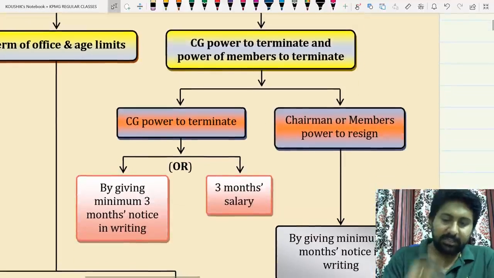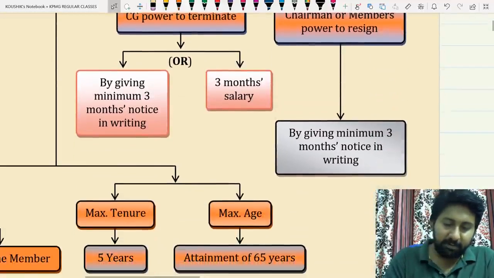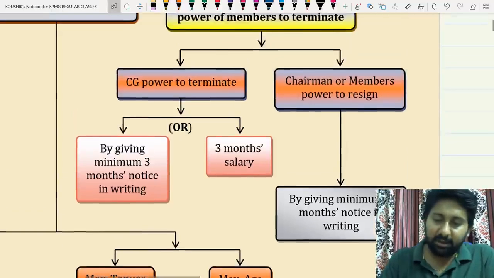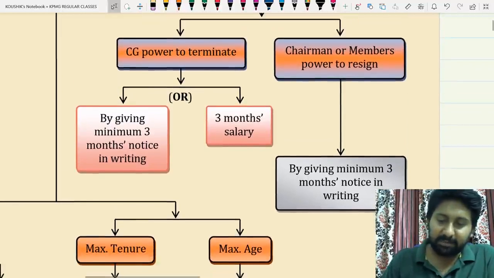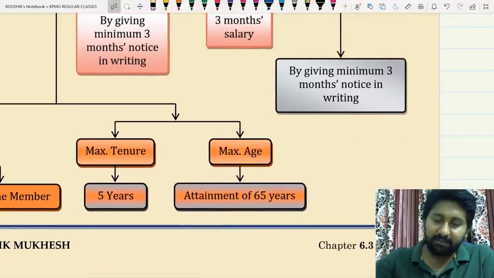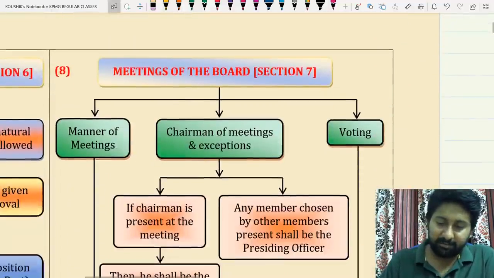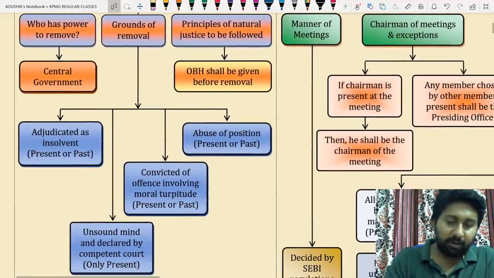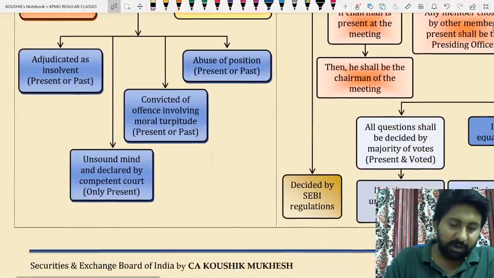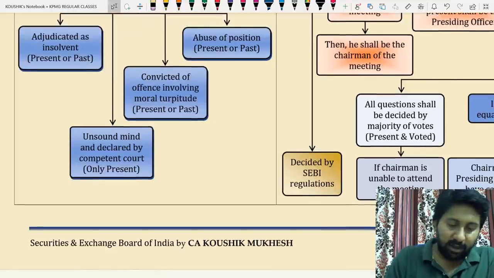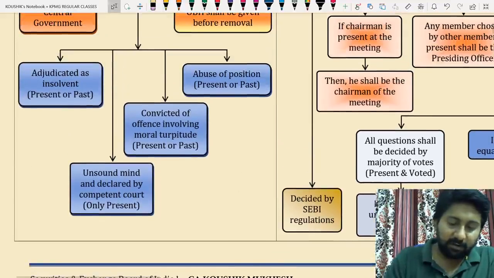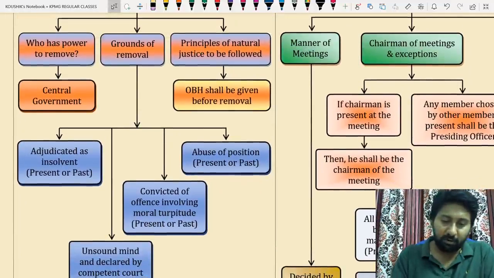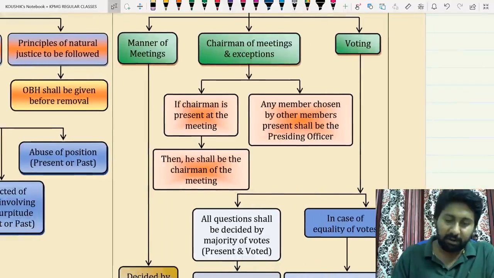Next one. The Central Government has the power to terminate by giving 3 months notice in writing or by giving 3 months salary. The chairman or members have the power to resign by giving a minimum 3 months notice in writing. Next, removal. Who has the power to remove? Central government. Grounds of removal: adjudicated as insolvent, unsound mind, convicted of an offence involving moral turpitude, abuse of position, and principles of natural justice to be followed. Therefore, an opportunity of being heard shall be given before removal.